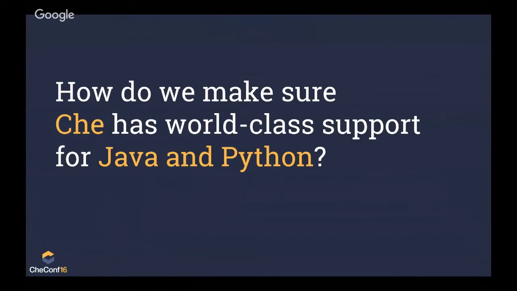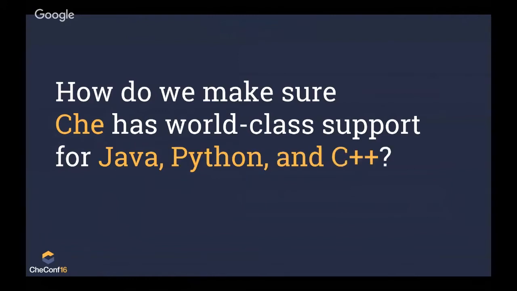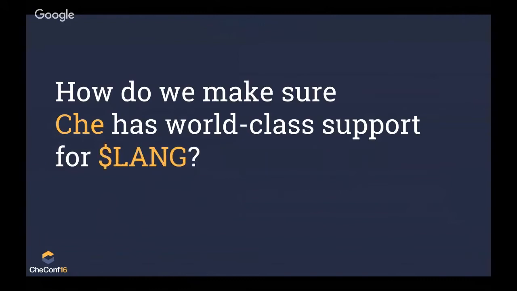Che has a really big community, so maybe that's possible. But then your team starts using C++. And how do you make sure that Che has world-class support for all 3 of these languages? Well, you have to go do some more work. And at this point, you're probably thinking, well, there are all these other editors, and there are all these other workspaces, there are all these other language tools, there are all these other CI services that have gone and supported these languages. It seems like a lot of repetitive effort.